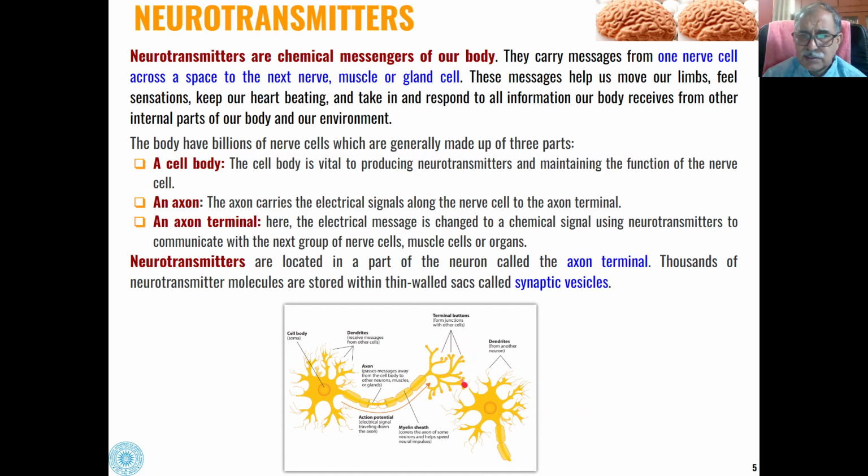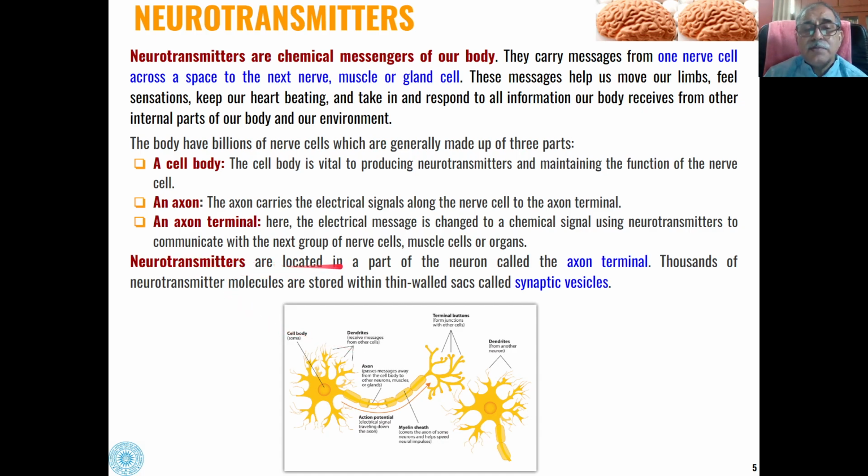So these terminal axons or terminal buttons will form junctions with other cells, and the terminal buttons of other cells will join this nerve cell, and through this the electric signal will be converted into a chemical signal and transmitted to the other cell.